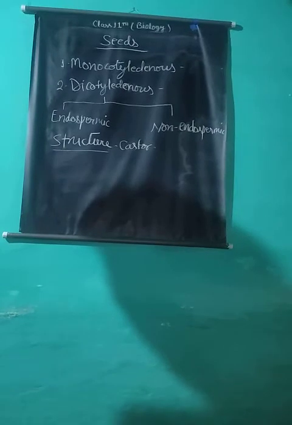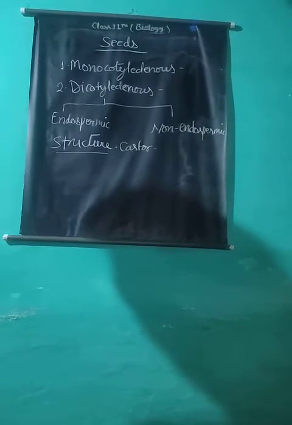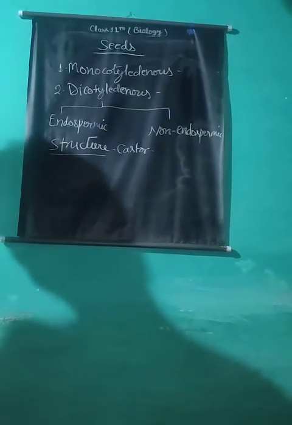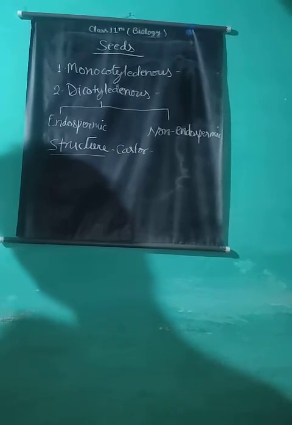Castor is a good example of a dicotyledonous endospermic seed. It is a member of Euphorbiaceae family, in which regma type of fruit is found. Three cocci are found in each fruit. Each coccus has a single seed. It is covered by a thick testa and tegmen.